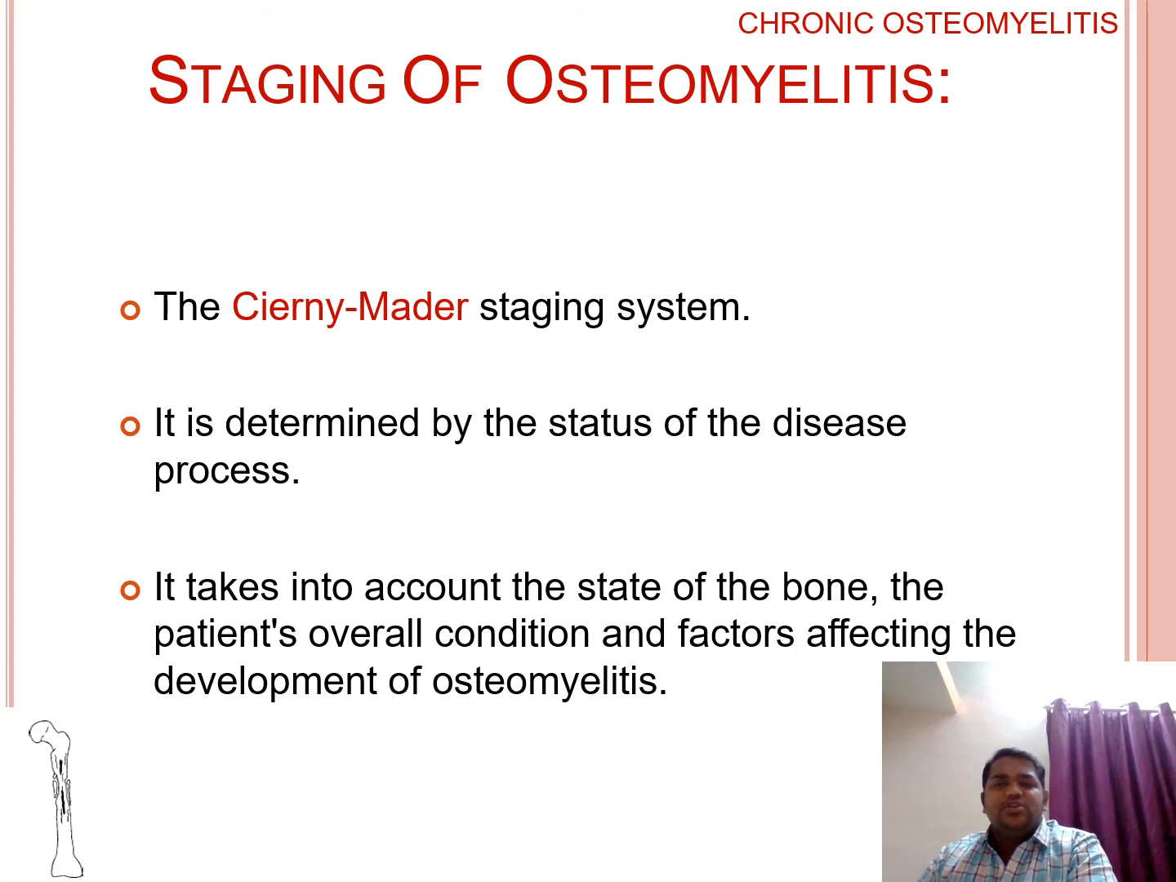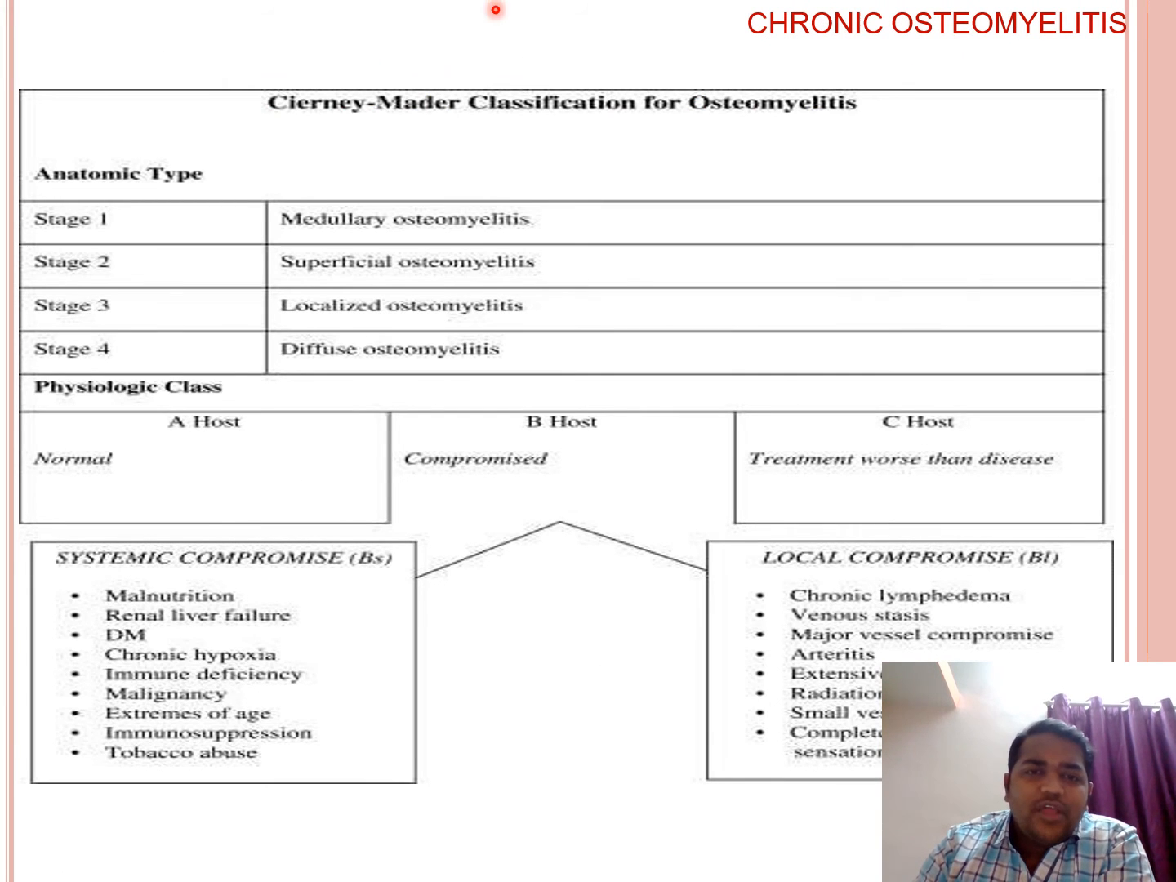So staging of osteomyelitis is done by the Cierny-Mader staging system. It is determined by the status of the disease process, and it takes into account the state of the bone, the patient's overall condition, and factors affecting the development of osteomyelitis. So classification is anatomical type and physiological class. Anatomical type is into 4 stages: medullary, superficial, localized and diffuse, and physiological is A host, B host and C host. A host is normal, B host is compromised, and C host is where treatment is worse than the disease.